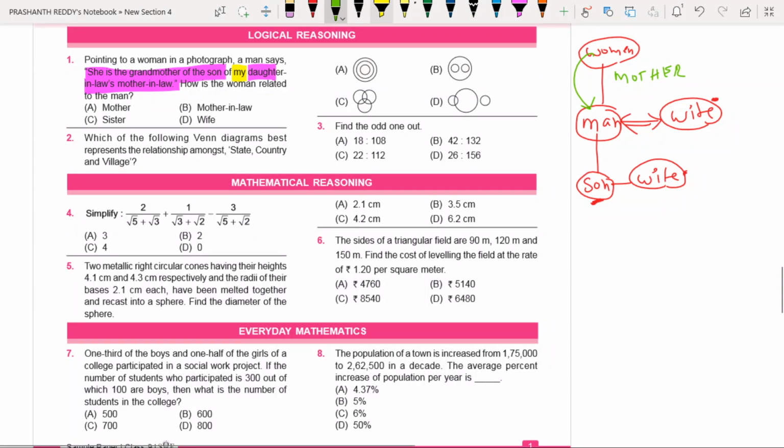So I hope you understood. What is the answer for this question? Mother is the answer for this question. Okay, I hope you understood. Now we are going to answer the second question. Second question. See, I'm explaining.